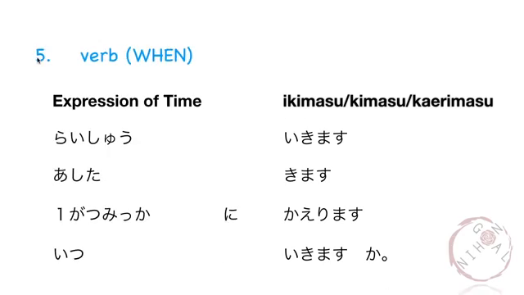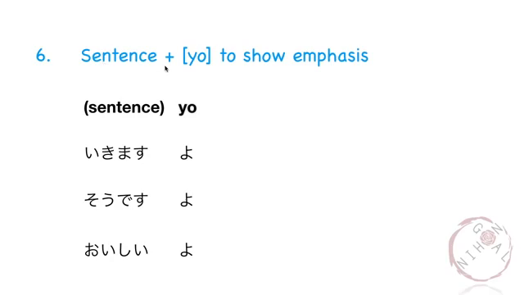Next, the interrogative word when, followed by the verb. For example, 来週行きます。明日来ます。1月3日 followed by the particle of time which is に then the verb 帰ります。And lastly how to ask when, or いつ行きますか。And lastly sentence followed by よ to show emphasis. For example 行きますよ。そうですよ。おいしいよ。